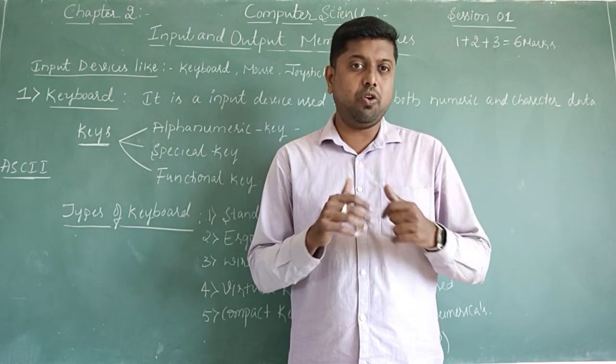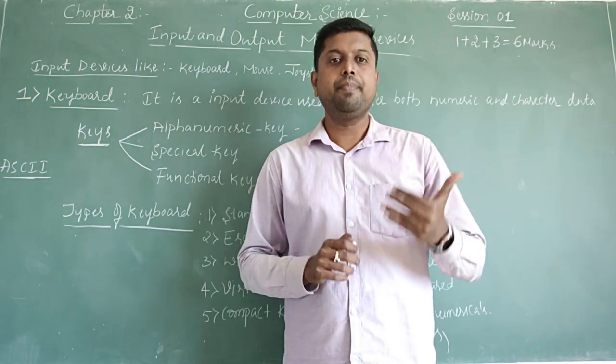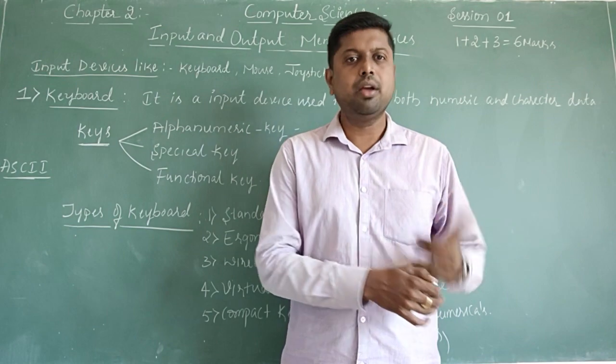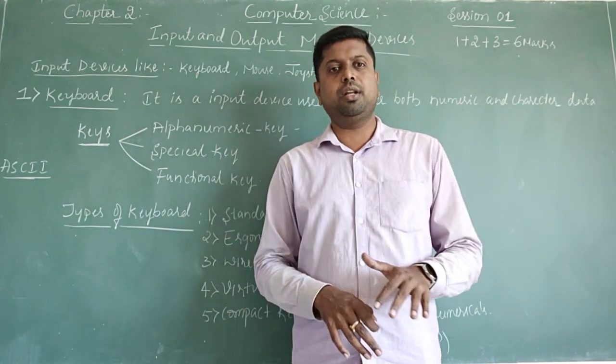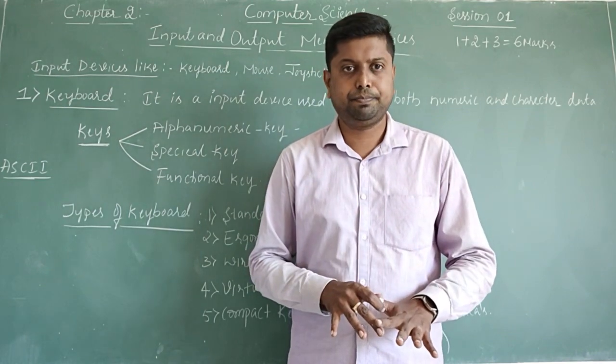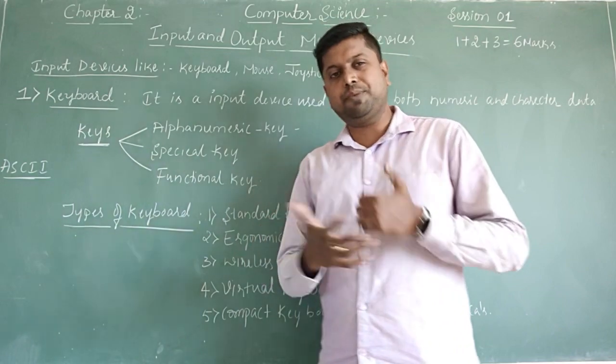If you closely observe the keyboard, you will see combination keys: alphabets, numericals, special characters, and functional keys. All these combination keys make the keyboard an input device. So what are the types of keys in the keyboard?